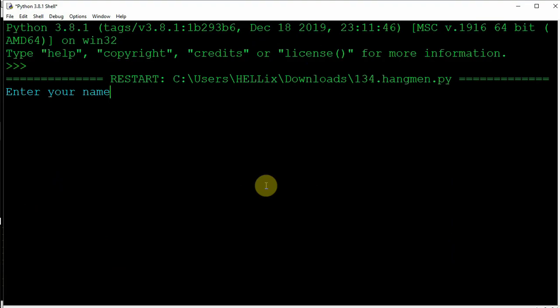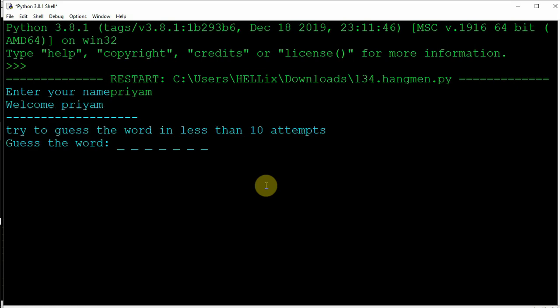Before starting the project, I would like you all to know what a hangman game is. First of all, you can see I have already run my code. It is asking me my name, so I enter Priyam and press enter. It tells me, welcome Priyam, try to guess the word in less than 10 attempts. So this program is giving me 10 attempts and I need to guess the word.